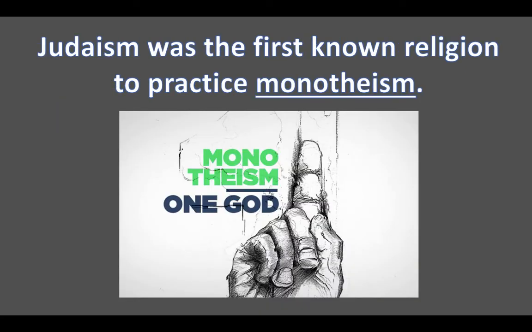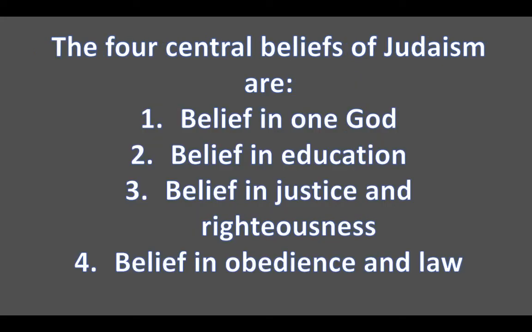So Judaism was the first known religion to practice monotheism, which means a belief in one God. And the four central beliefs of Judaism are: one, right, it's a belief in one God, only one. So monotheistic, not polytheistic, not a belief in more than one God. Two, belief in education. Three, belief in justice and righteousness. And four, belief in obedience and law.